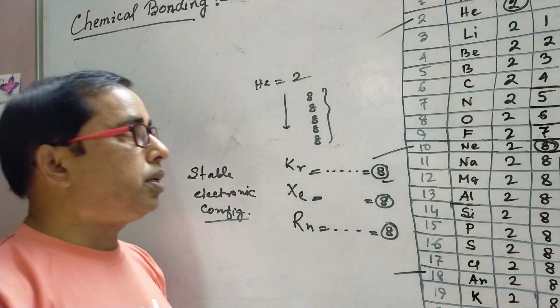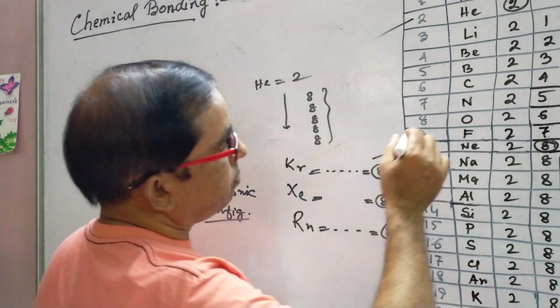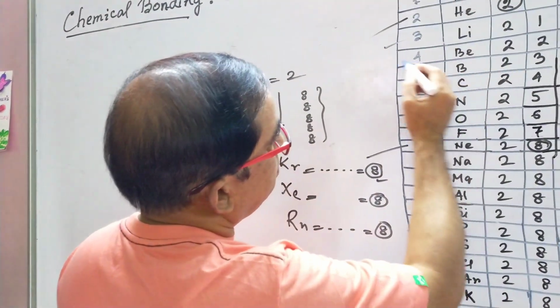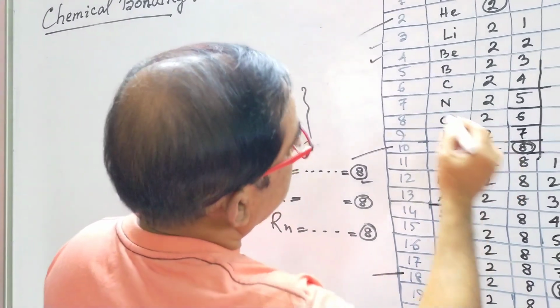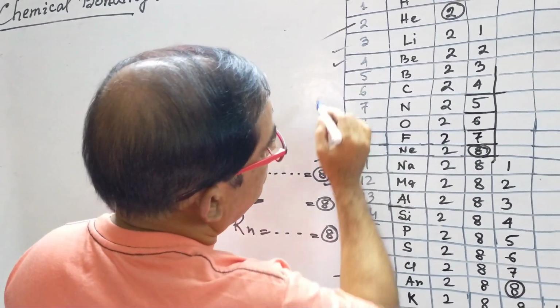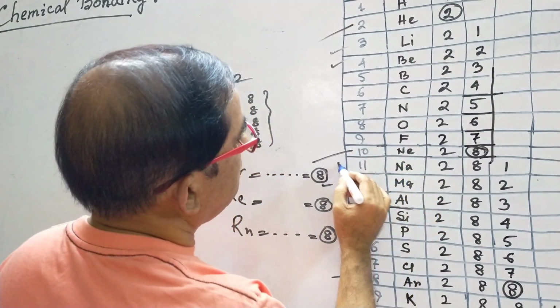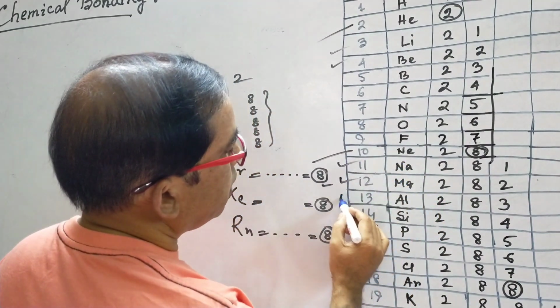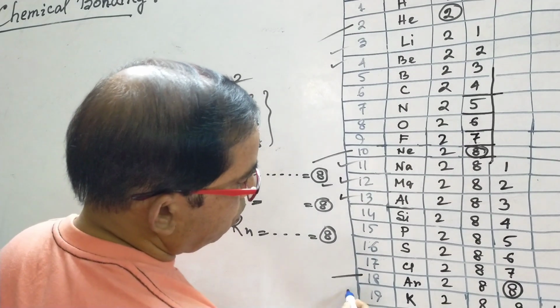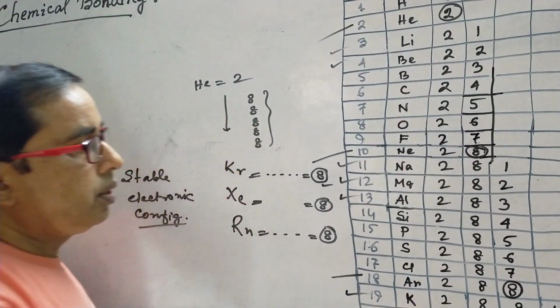I want to mark the metals. Here the metals are lithium, beryllium, boron is a metalloid, and here sodium, magnesium, aluminium, potassium, calcium.